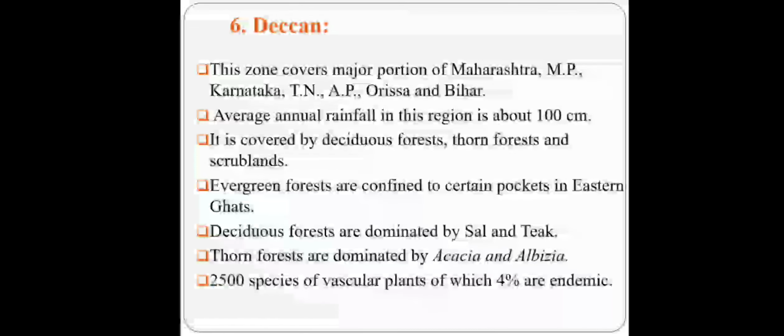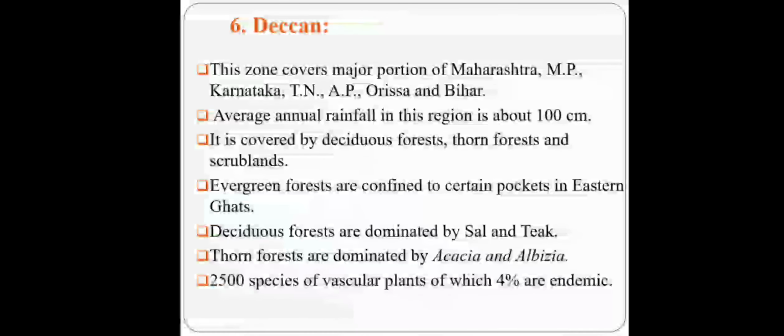Deccan. This zone covers major part of Maharashtra, Madhya Pradesh, Karnataka, Tamil Nadu, Andhra Pradesh, Odisha and Bihar. Average annual rainfall in this region is about 100 centimeter. It is covered by deciduous forest, thorn forest and scrubland. Evergreen forests are confined to certain pockets of Eastern Ghat. Evergreen forests are also present but in some patches.